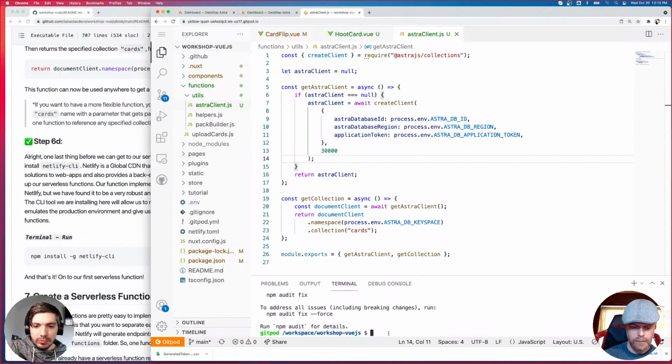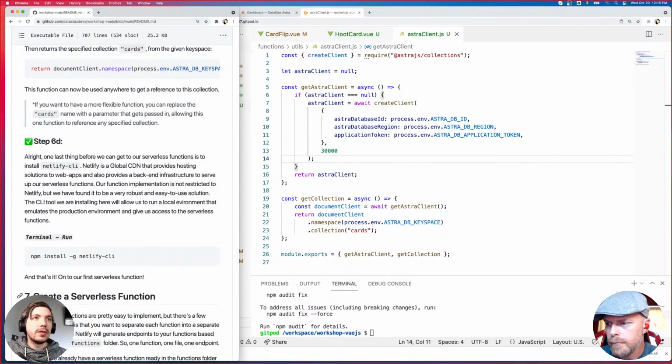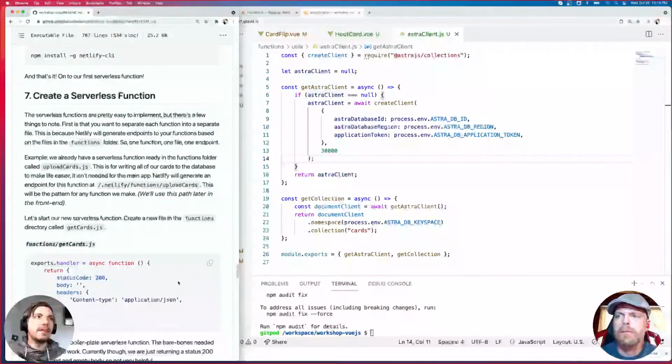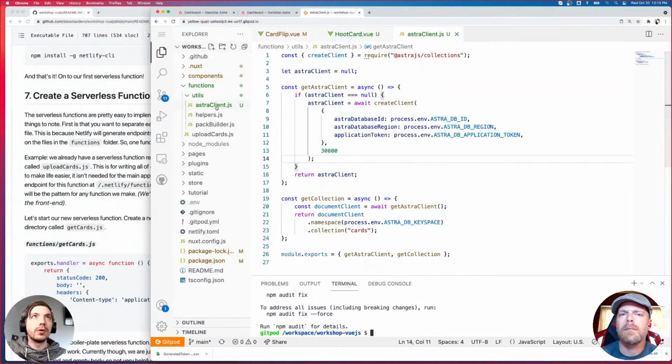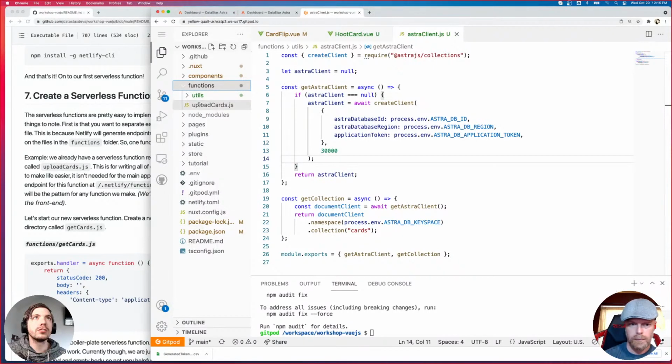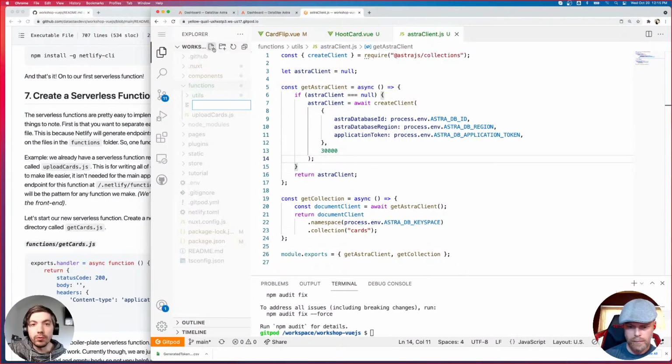Does it return all the records present in the collection if the collection exists? So all we're doing is creating a reference to that collection right now. We're actually not doing anything to it yet. That's what we're going to do in the serverless functions. So let's create our serverless function, and this is going to be our getcards. This is the function that we're going to hit when we want to get our new pack of cards, right? We've just refreshed the page, we want our 5 cards. So in our functions folder, because it needs to be on the root of the folder, we're going to create a new file called getcards.js.